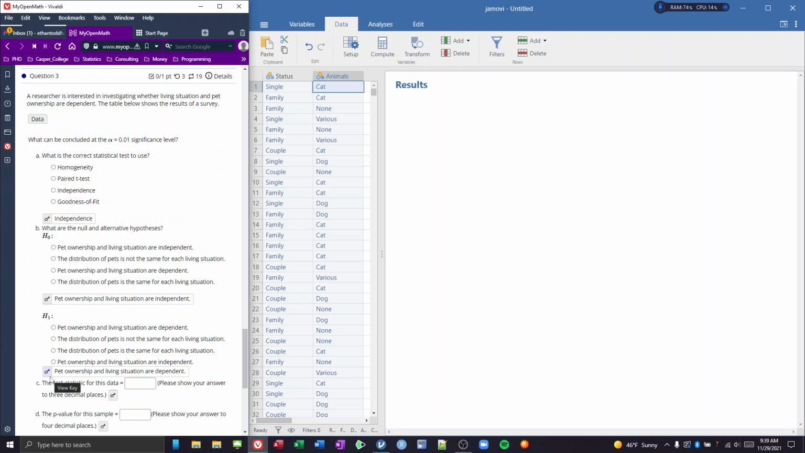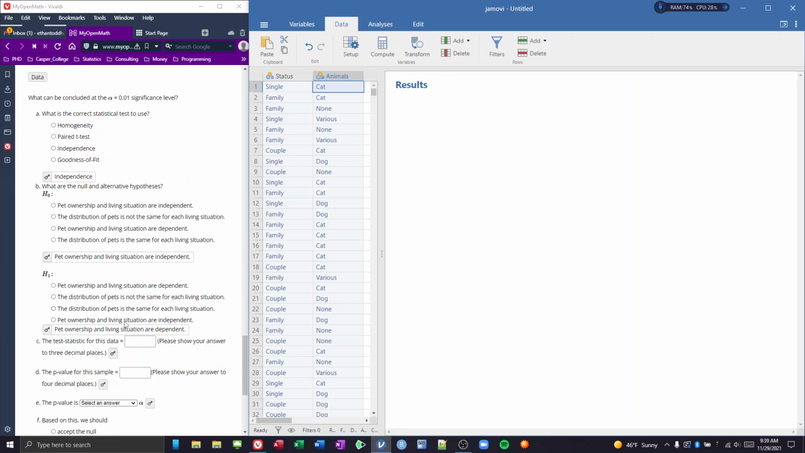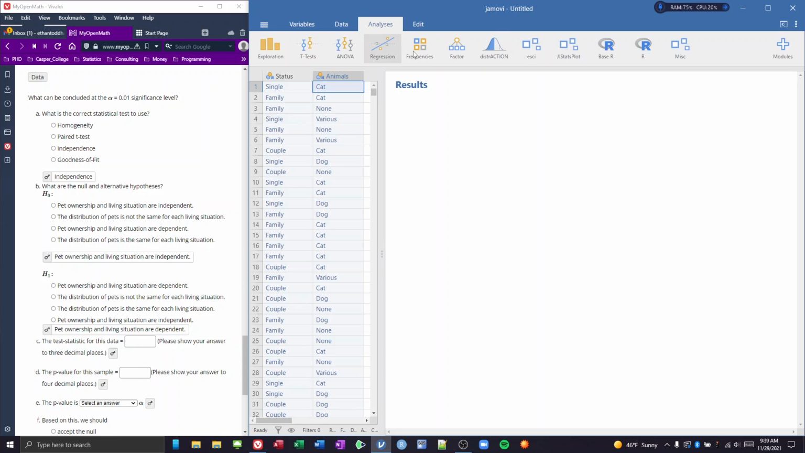What that means is, maybe couples are more likely to have dogs and families are more likely to have various pets or something. That would be that there is some connection, or that they are dependent upon one another. Okay, so we've got status and animals in, and let's look at what we'd actually have to do. Let's click on our analyses, and then on frequencies.